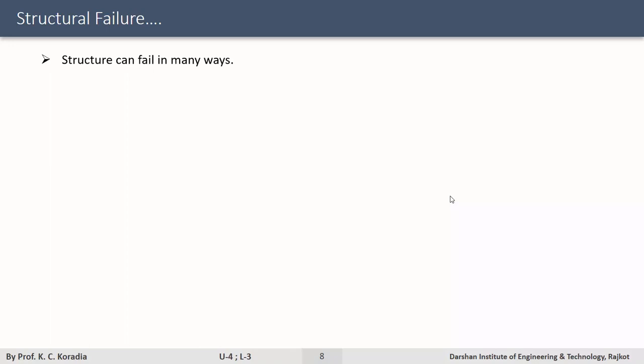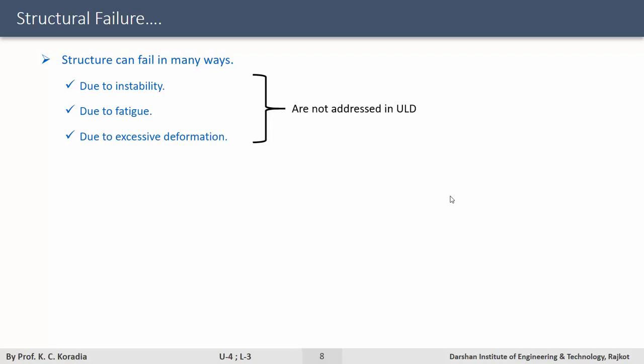We must be very clear in this. The structure can fail in many ways. It can fail due to instability. It can fail due to fatigue. It can fail due to an excessive deformation. Dear students, these modes of failure are not addressed in ULD. It means ultimate load design will be employed only for a structure which does not fail by any of these.